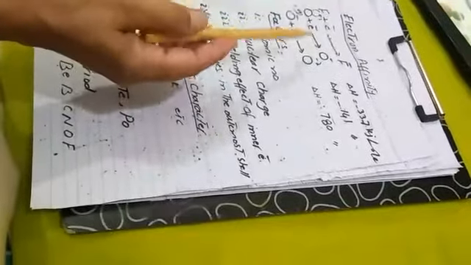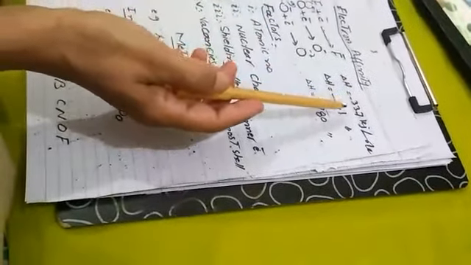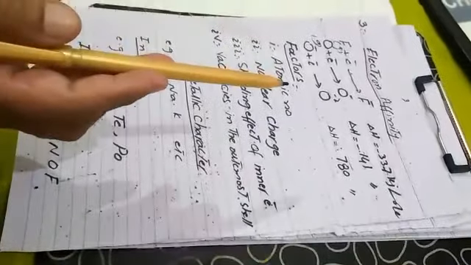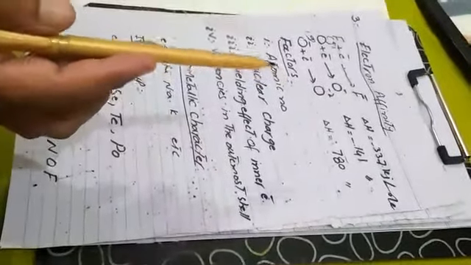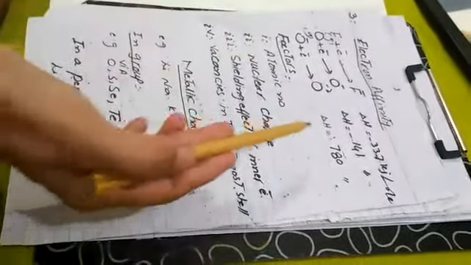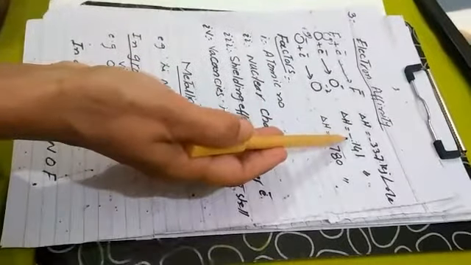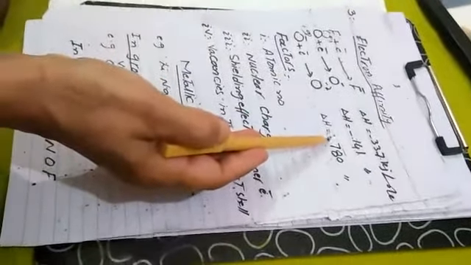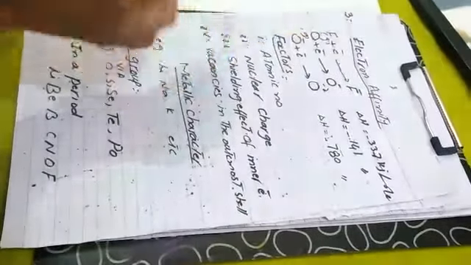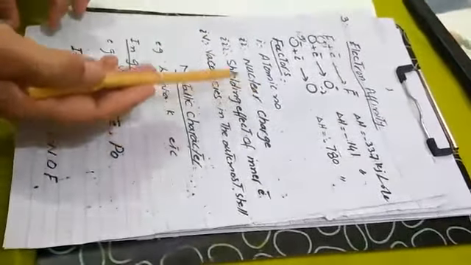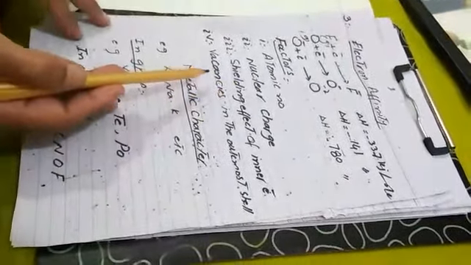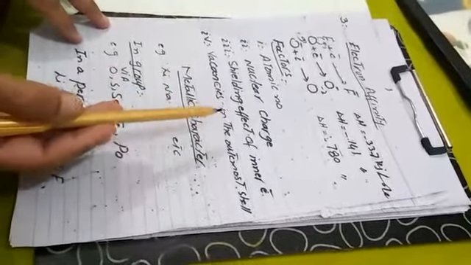For example, fluoride ion and oxide ions. For fluoride ions it is 337, and for oxygen the first electron affinity value is 141, but the second value is 778. Dear students, you can note that in the first case energy is released, but in the second case energy is absorbed due to the force of repulsion. Similarly, electron affinity depends upon atomic number, nuclear charge, shielding effect, valence, and vacancies in the outermost shells.